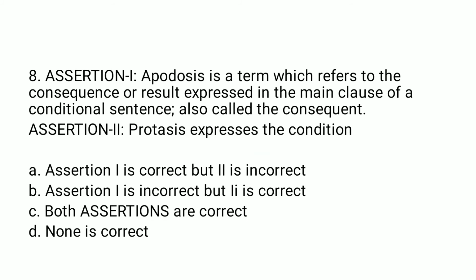Question number 8 is an assertion based question. We have two assertions given and we have to tell whether they are true or false. So assertion 1 is about apodosis. Apodosis is a term which refers to the consequence or result expressed in the main clause of a conditional sentence, also called the consequent. So apodosis is what is known as consequent, and assertion 2 says that protasis expresses the condition. So protasis is what is known as condition. So both assertions are correct here.